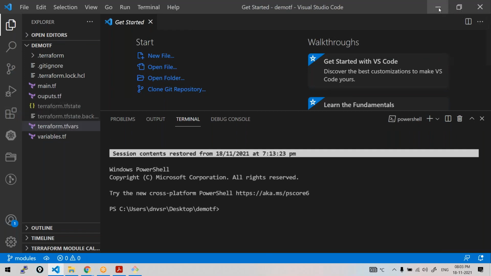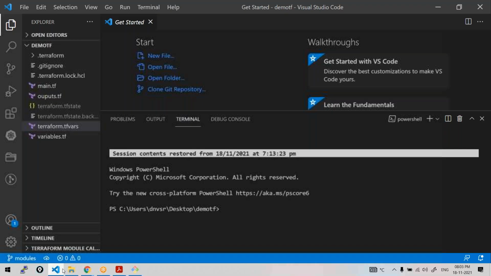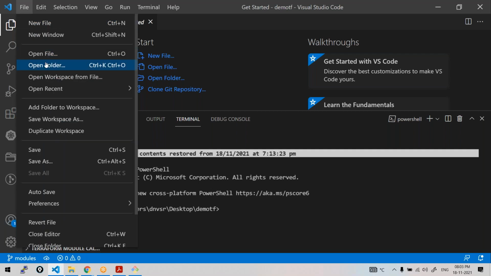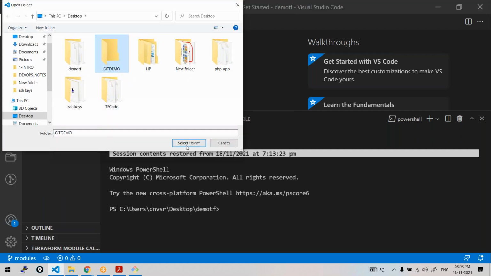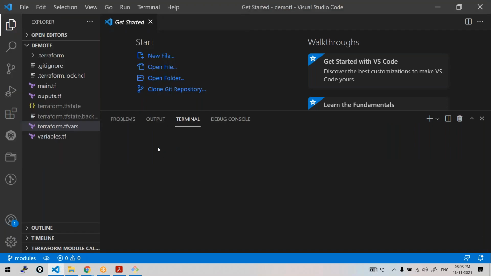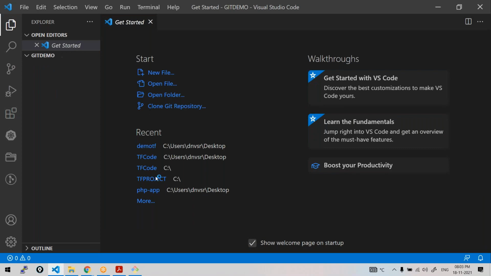Now I have created some folder here, right? I'm showing you that in three ways. In some time I'll just stick to the editor, but initially let me show you. Here is the folder. Just come here, file, open that folder. I want to put all my project files here. So this is the one.